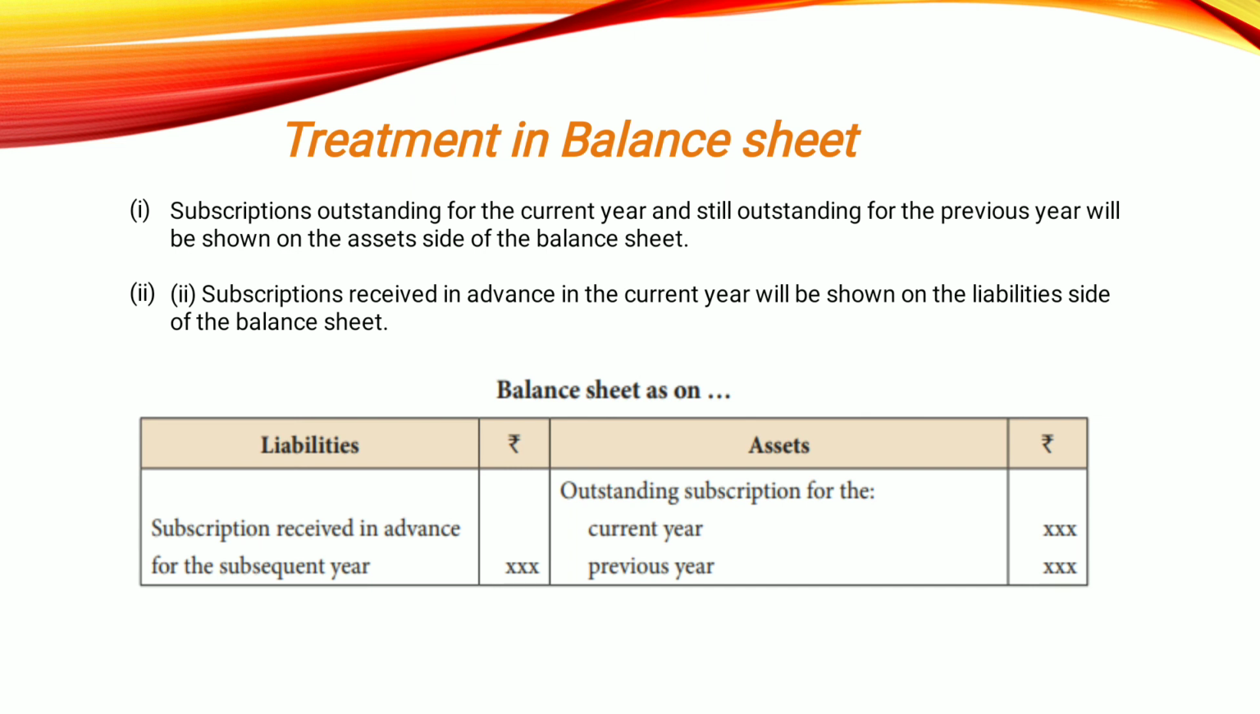Again, subscription received in advance in the current year will be shown on the liability side of the balance sheet. Suppose any subscription has been received in advance, for the work has to be done in future. That will be recorded on the liability side.